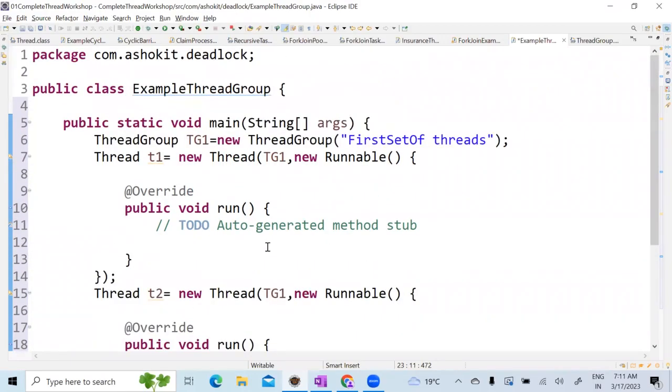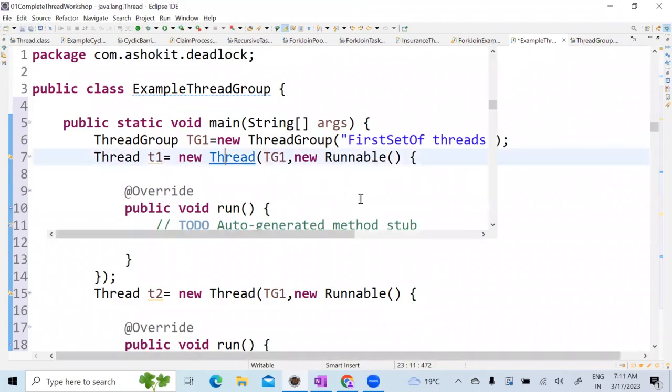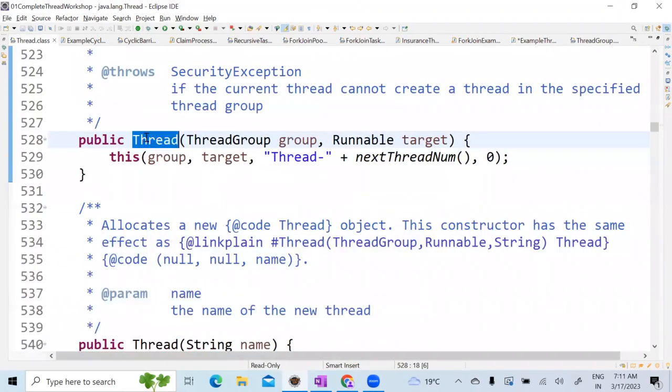If you want to assign a thread to a thread group, you need to call this constructor in the thread class. If you go to the thread class, there is a constructor which takes an argument as a thread group. You have to call this. Any questions?